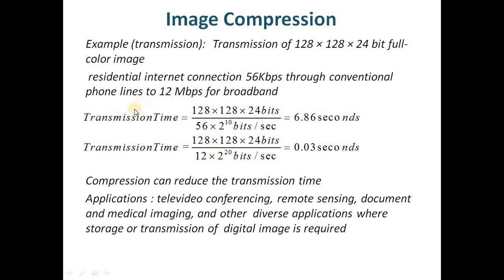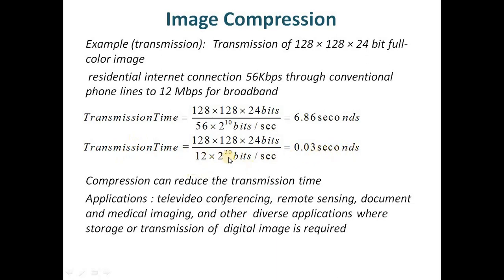The transmission time for the same image can be calculated as the number of bits for the image divided by the data rate. For the 56 kbps connection, it will take a transmission time of 6.86 seconds, whereas for the 12 mbps broadband connection, it will require a transmission time of 0.03 seconds.